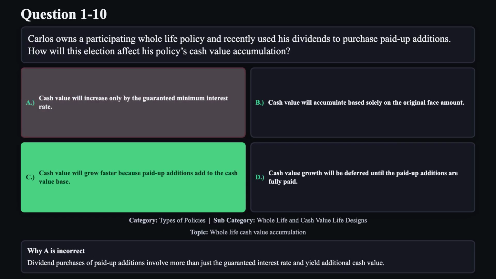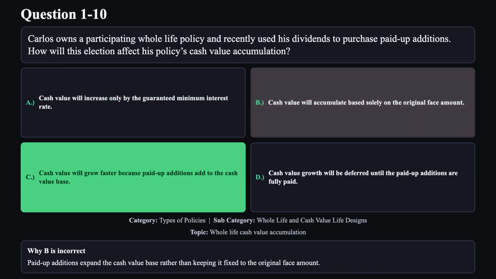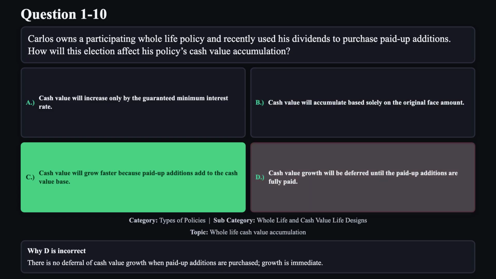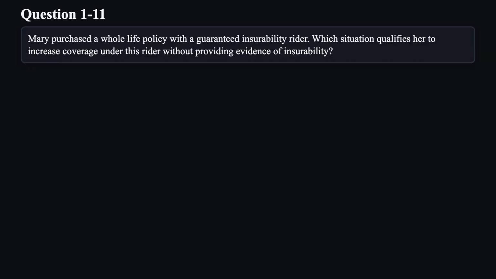Reason A is not correct. Dividend purchases of paid-up additions involve more than just the guaranteed interest rate and yield additional cash value. Reason B is not correct. Paid-up additions expand the cash value base rather than keeping it fixed to the original face amount. Reason D is not correct. There is no deferral of cash value growth when paid-up additions are purchased. Growth is immediate.